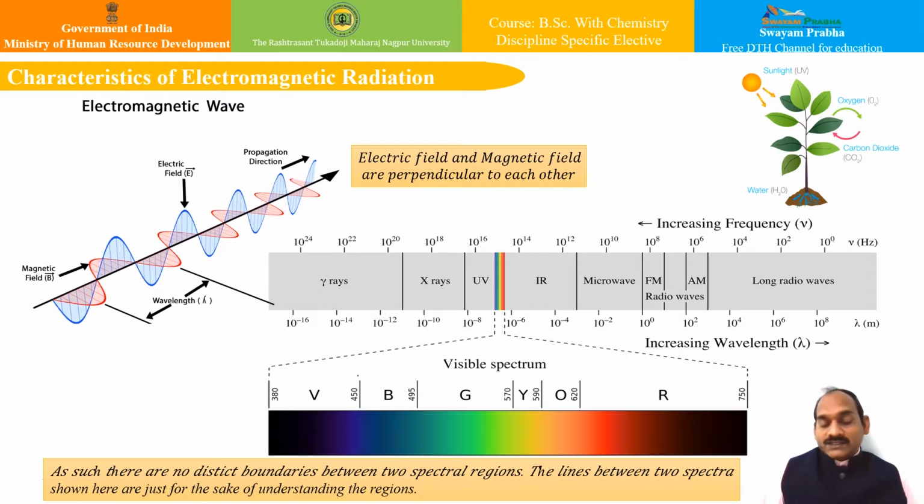We also know that some electromagnetic wavelengths are very large and some are very short. As we go on increasing the frequency from radio waves, the wavelength of this electromagnetic radiation goes on decreasing till the gamma rays, and the energy increases very significantly.